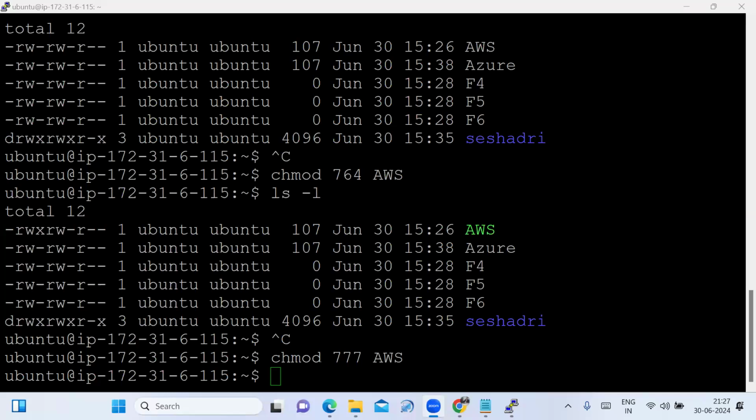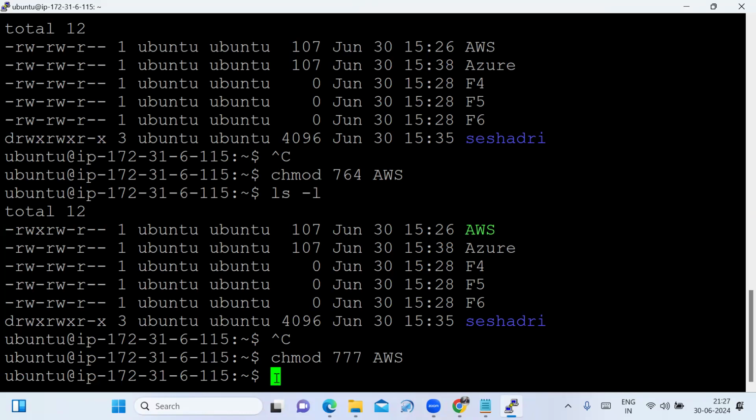See, the owner has all permissions: read permission, write permission, execute permission. For the group, 7 is given, which is also read, write, execute permission. Yes, Sushil Kumar. And the others also have all permissions.